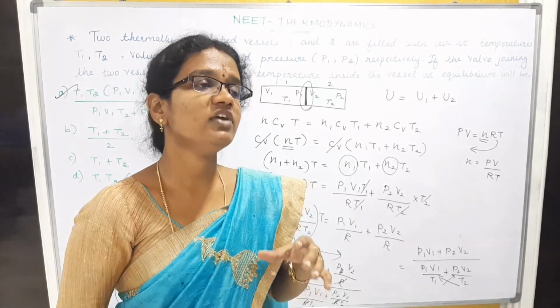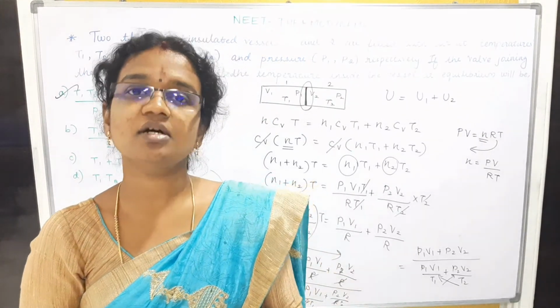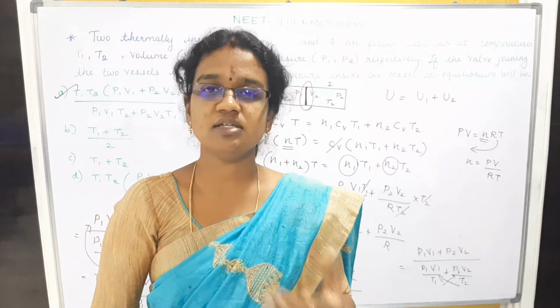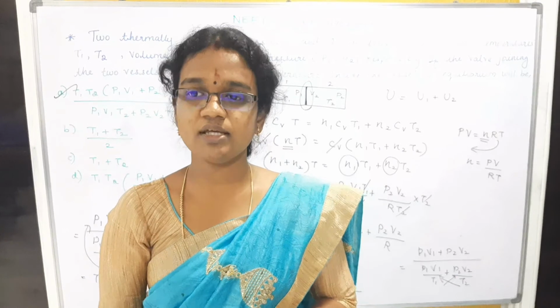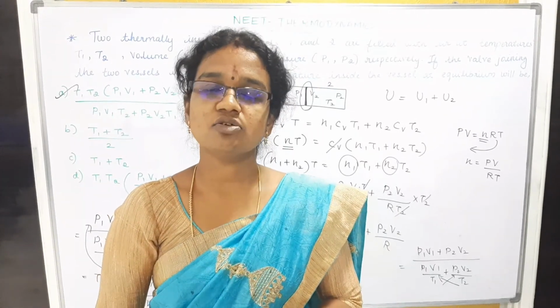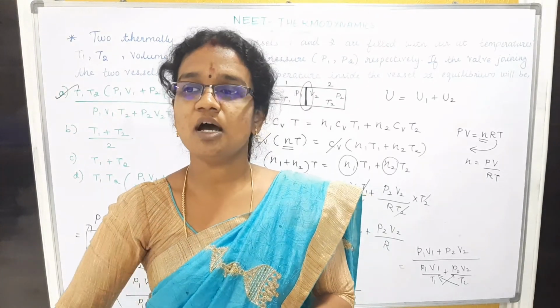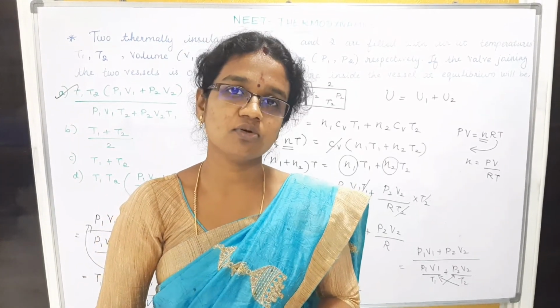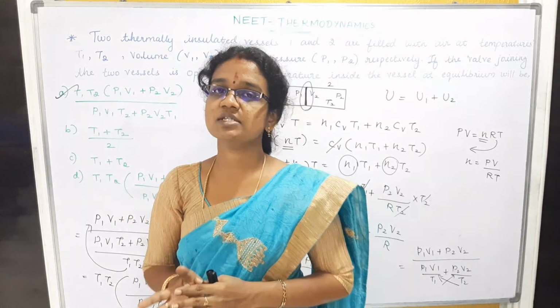So we have to concentrate on the chemistry as well as the physics part in order to get the medical seat as easily as possible, right, students? Because at today's level, you have to get 600 plus marks. So you have to concentrate on the chemistry part as well as the physics part along with the biology part also, right, students? So please work out the problems on physics and chemistry.